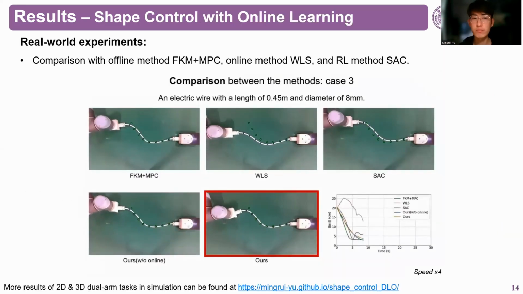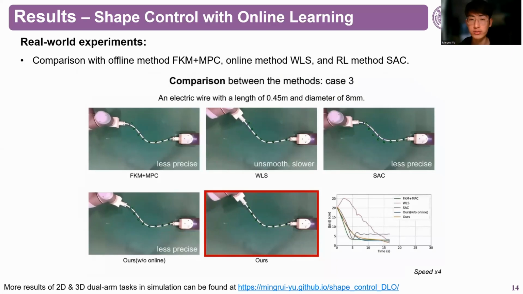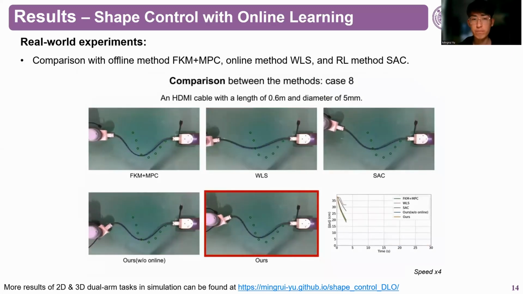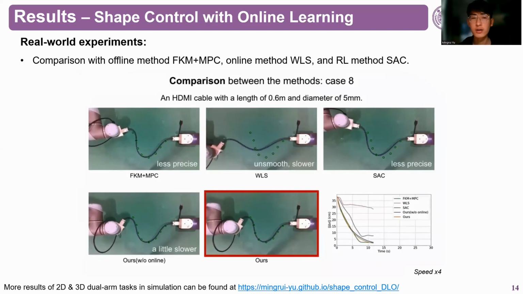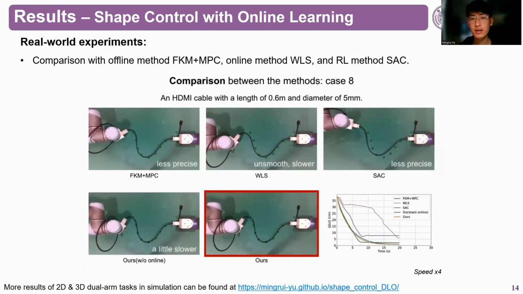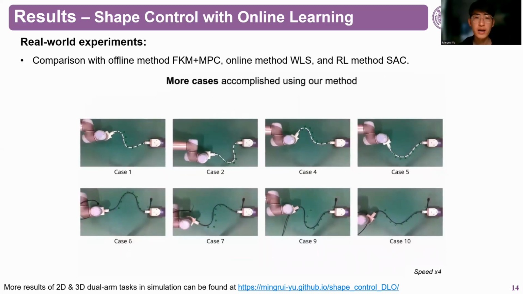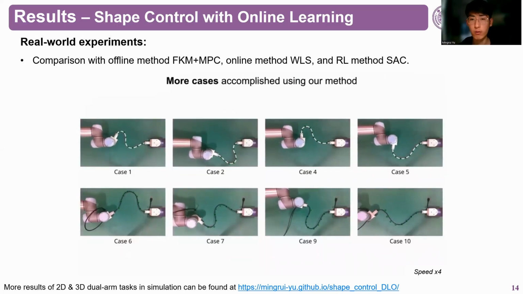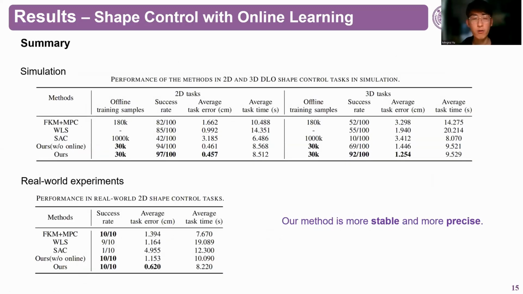Here we show some shape control results in the real world. It has shown that our method can achieve better shape control results than the previous works. Here are more cases accomplished using our method. In summary, our method is more stable and more precise.